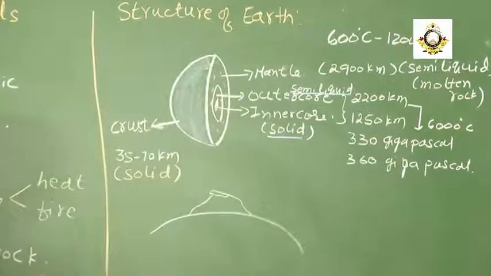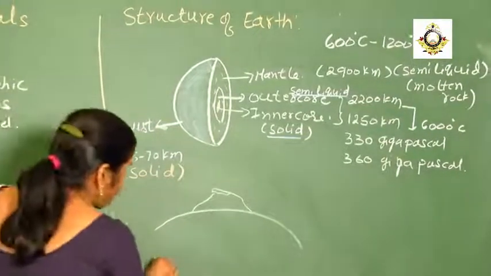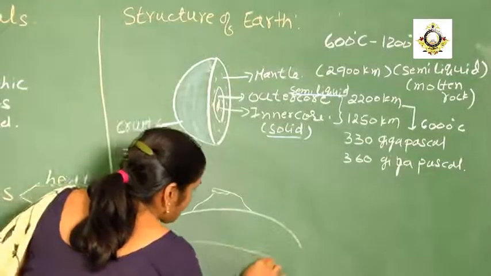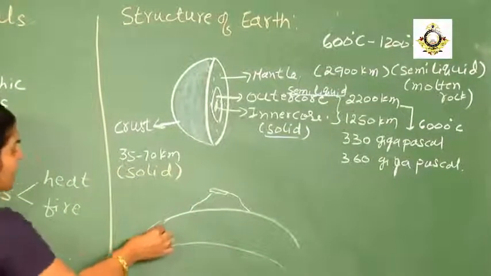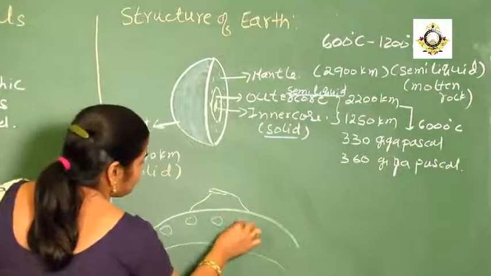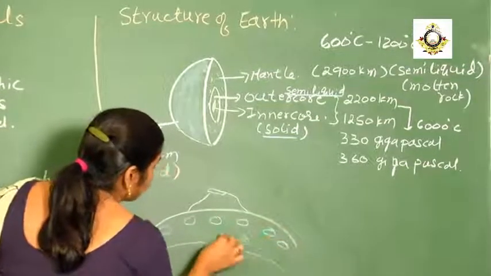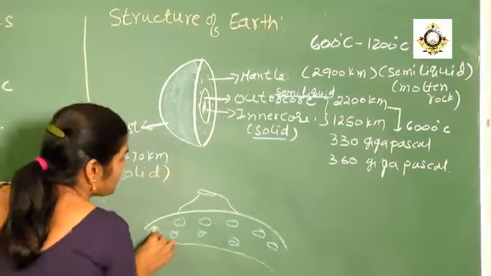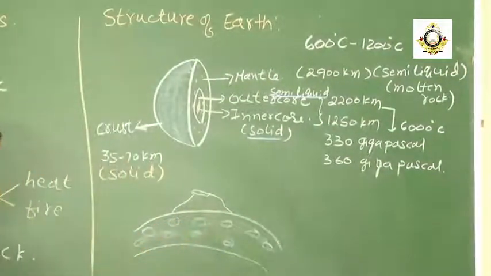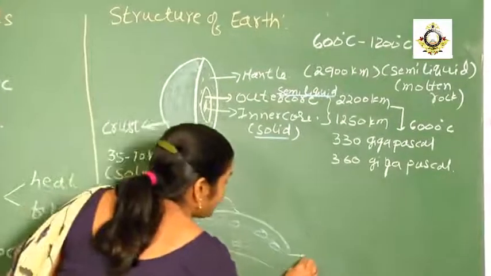We are going to consider the next one, that is the crust. What is the crust going to contain? The crust is going to contain the rocks and the soil that we see in the earth crust. So this is the crust.